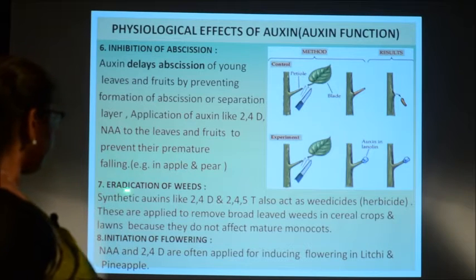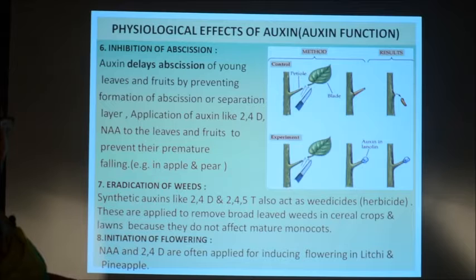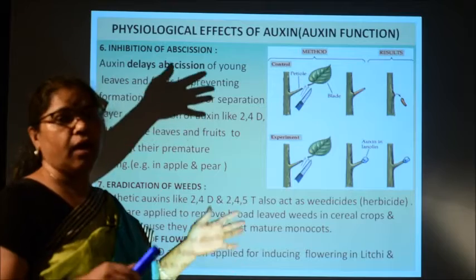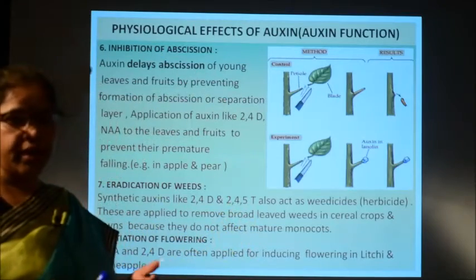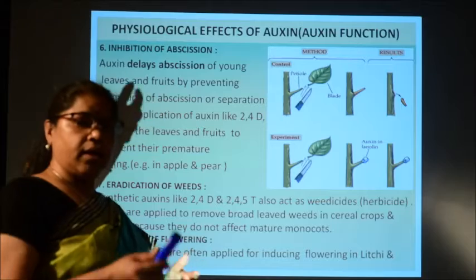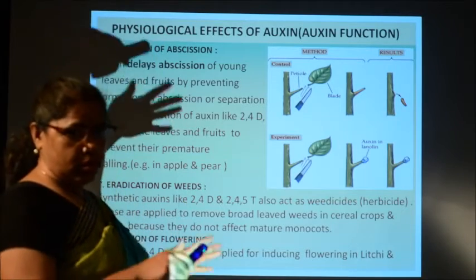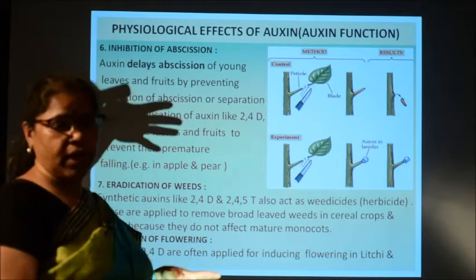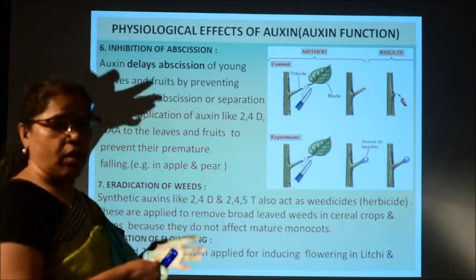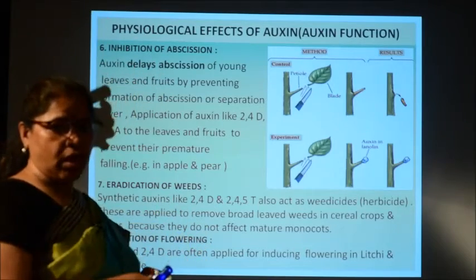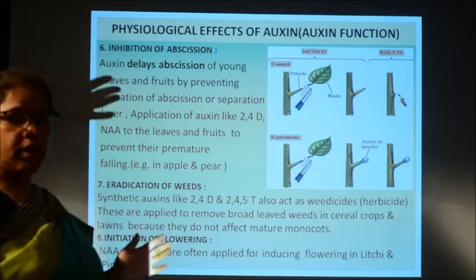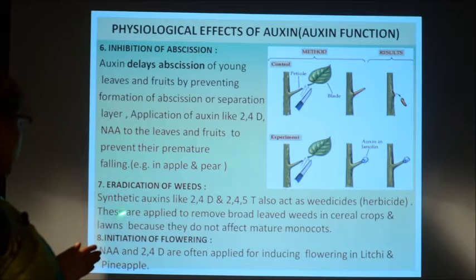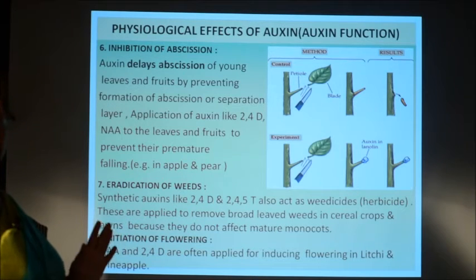And another effect of auxin is eradication of weeds. What are weeds? Weeds are the undesired plants in a crop field, which are undesired because they can take away the nutrients. So, instead of the crop plants, the economic plants which we grow in the crop field, those herbs or small plants will take away the nutrients, which is very much harmful for the crops. That is why these weeds have to be eradicated, and the synthetic auxins like 2,4-D and 2,4,5-T